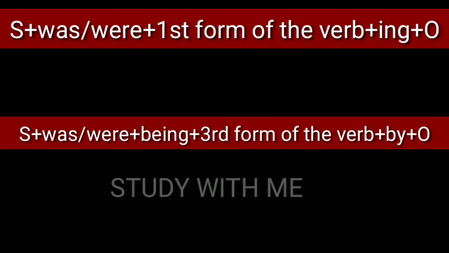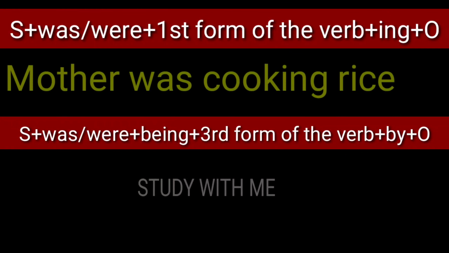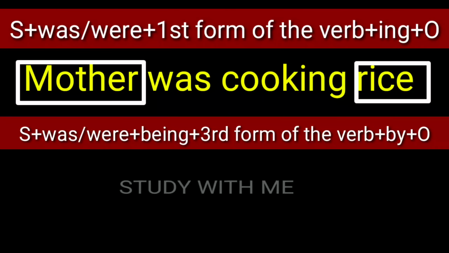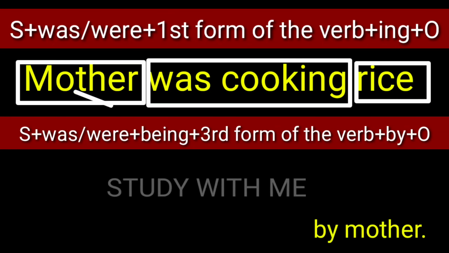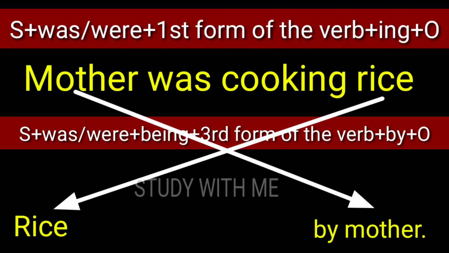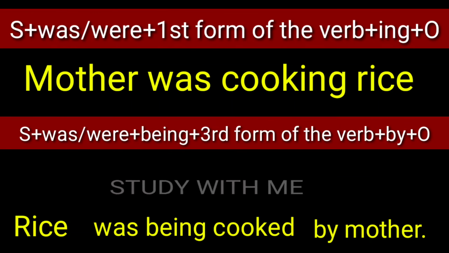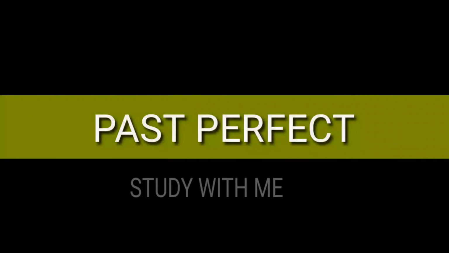We may take an example of active voice, that is, mother was cooking rice. Here mother is the subject, rice is the object, and the verb form is was cooking. Here the subject mother will be changed into object in the passive form, rice will be subject, and the verb part will be changed according to the structure, and the final voice change will be: rice was being cooked by mother.